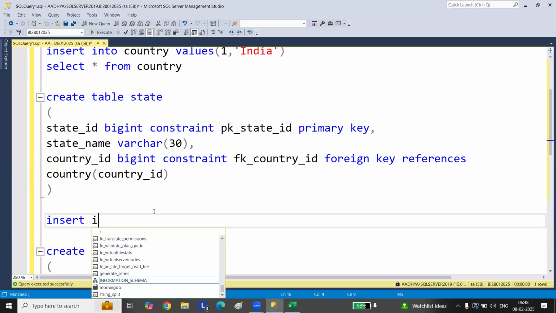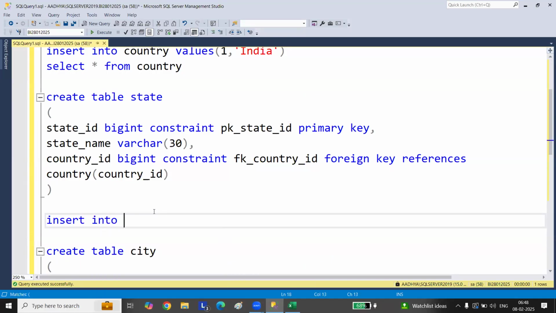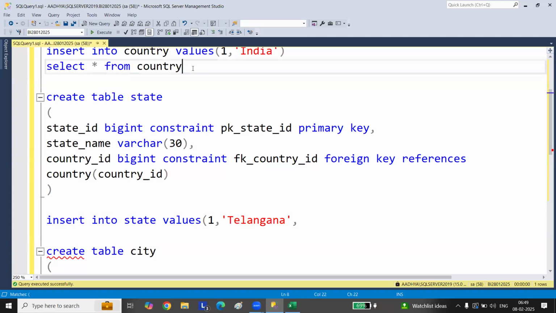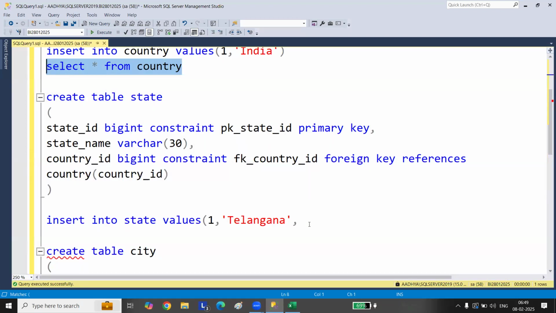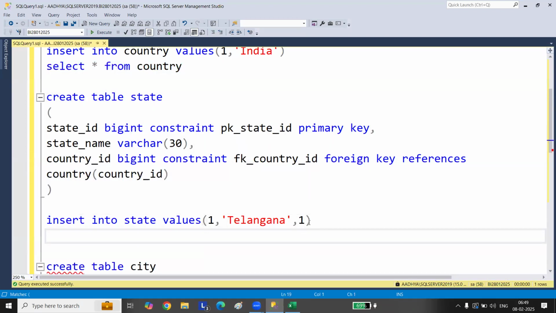Insert into state values. So 1 as state ID. Then country ID: go to the country table and see it is 1, right? I'll just put 1 here. Let's go.